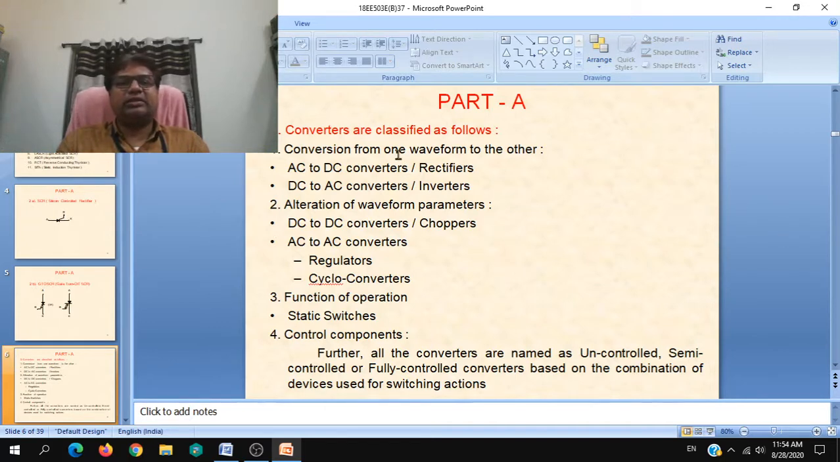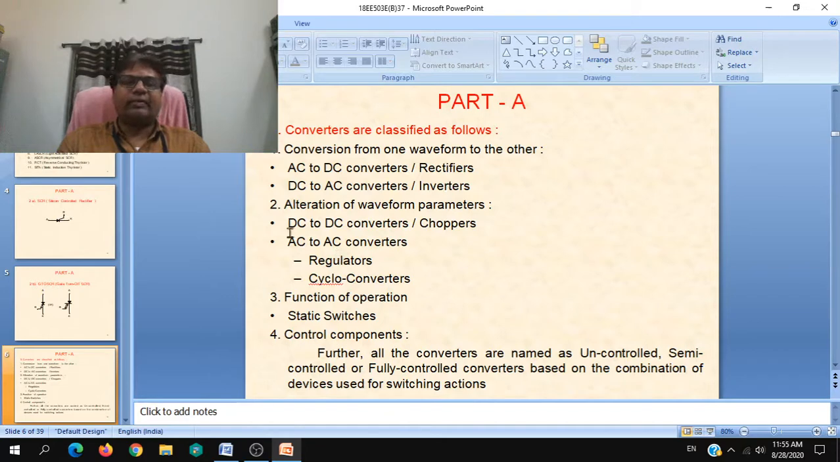If you take the conversion from one form to other form, it is simply, when the supply is AC, you will convert it into DC. When the supply is DC, you will convert it into AC. So under conversion from one waveform to the other, it is AC to DC or DC to AC converters. You can write them as AC to DC converters, DC to AC converters, or simply rectifiers and inverters.